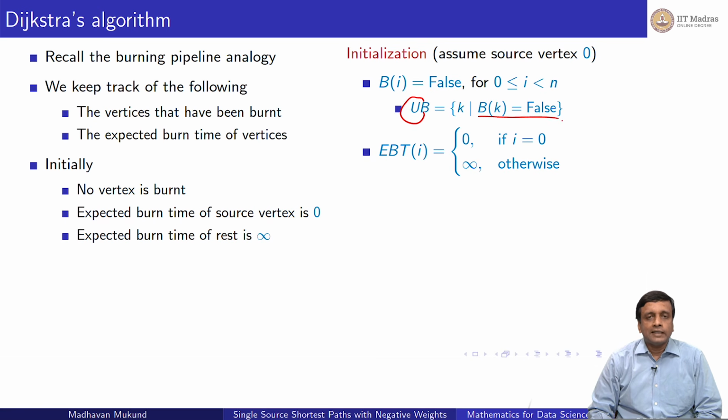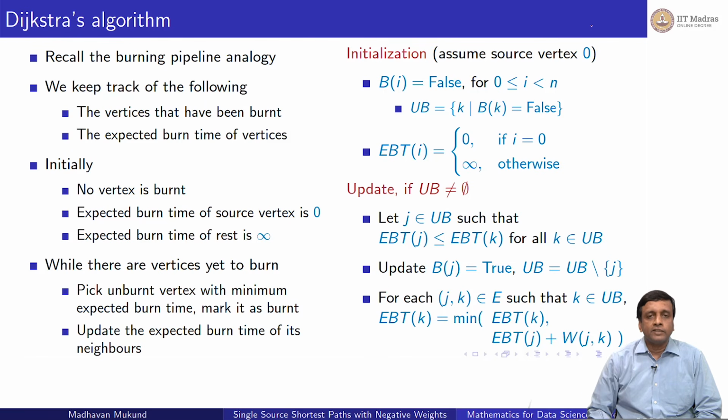And the way we start this algorithm is we set the burning time of the source vertex, which we are assuming to be 0 in this case. We assume that the burning time of the source vertex is 0 and everything else has burning time infinity, because we have no information. And then, as long as there are unburnt vertices, in this case everything is unburnt, so of course there are, you pick one of the unburnt vertices which has a minimum expected burn time. So initially there is only one, that is the source. So you pick the source vertex and you update its status.